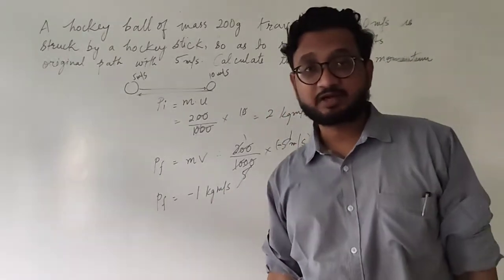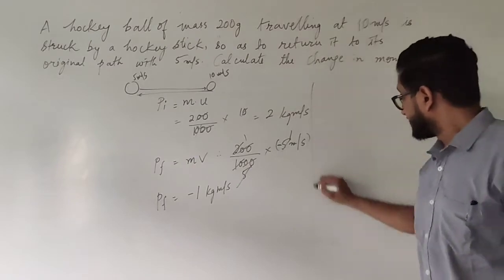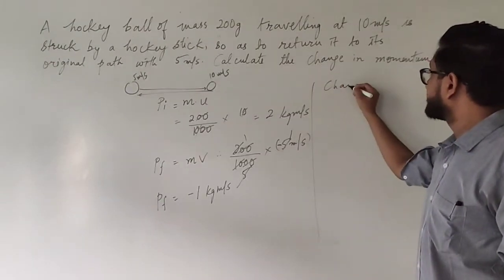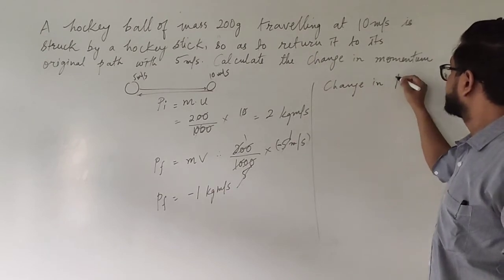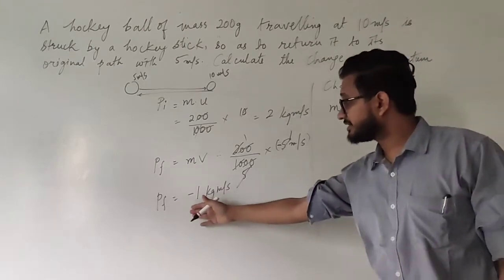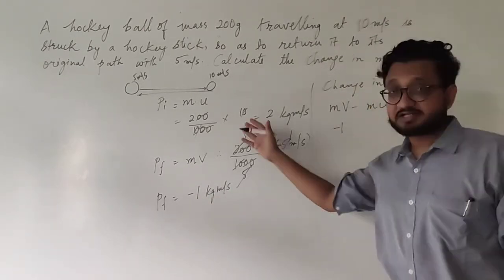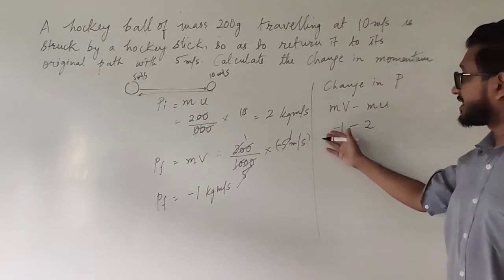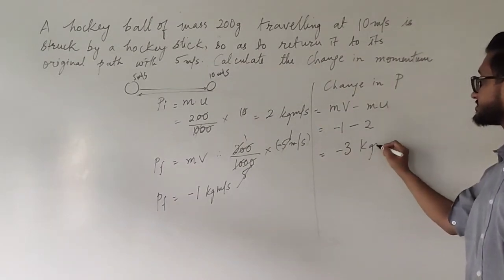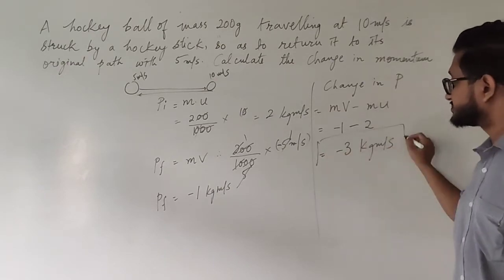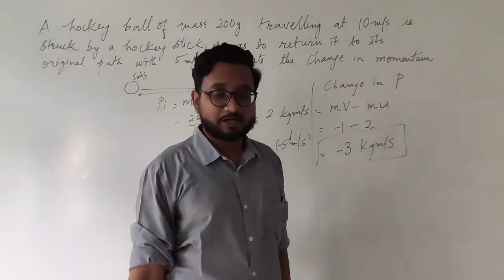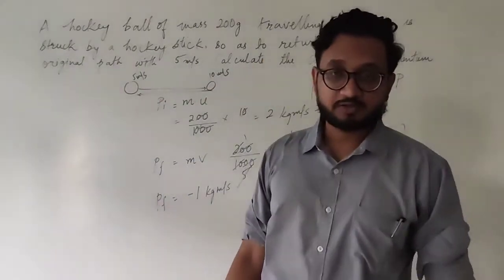This is the initial and final momentum. Now the question arises, calculate the change in momentum. So change in momentum is calculated by final minus initial. So final is minus 1, initial is 2. So minus and minus, it becomes minus 3 kilograms meter per second. So your answer is change in momentum is minus 3 kilograms meter per second. I hope it is clear to you, students. Moving on to the next numerical.